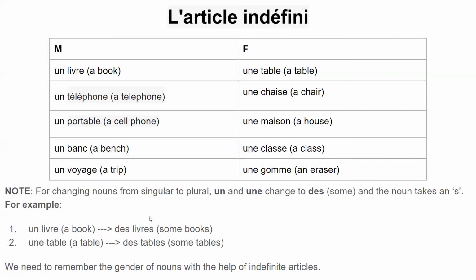As discussed in the previous lesson, s being a consonant and at the end of the word won't be pronounced. So it's not des livres, but des livres. Similarly, une table, which means a table, changes to des tables, which means some tables. Une changed to des, and table got an s in the end.